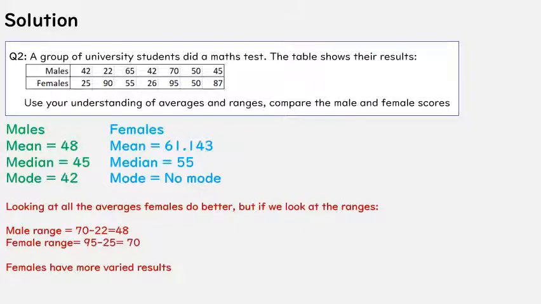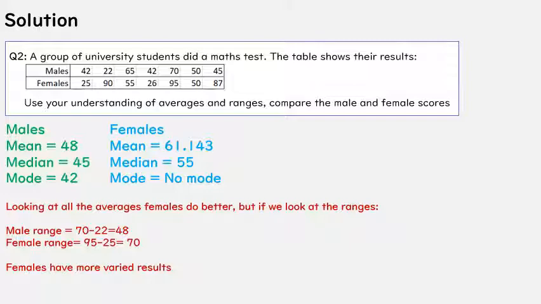Second question, we've got the male and female mean, median and mode there. Looking at those, the mean for the males was 48 compared to females which were higher, 61. The median for the females was also higher, and the mode we couldn't compare because females had no mode. So looking at mean and median, the females on average did better. However, the males were probably more consistent because if we have a look at the ranges, there was only a 48 mark difference between the top male student and the bottom, whereas there's 70 different for the female. So there was someone who did really, really well and then someone who did not so well. So females have more